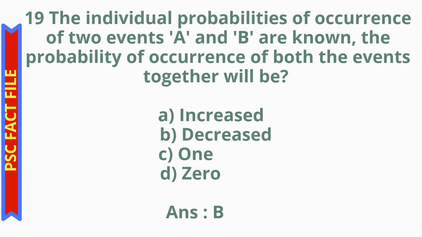Question number 19. The individual probabilities of occurrence of two events A and B are known. The probability of occurrence of both the events together will be option A, increased, option B, decreased, option C, 1, option D, 0. The correct answer is option B, decreased. The individual probabilities of occurrence of two events A and B are known. The probability of occurrence of both the events together will be decreased.